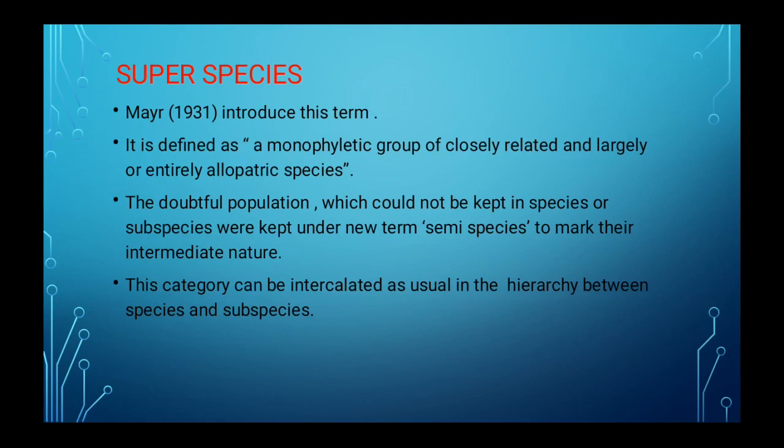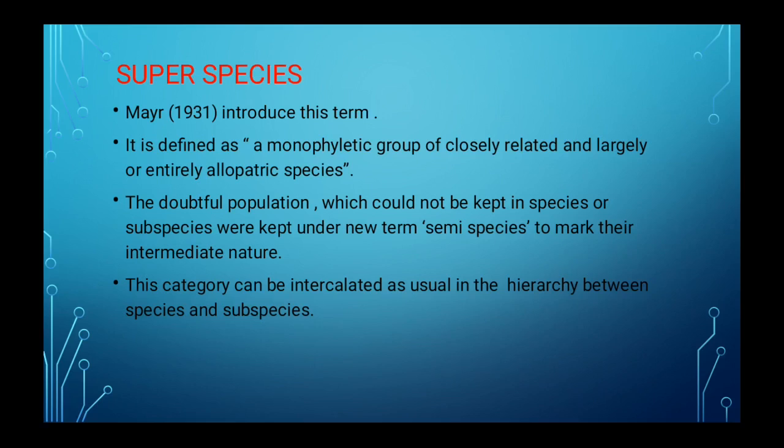Now superspecies. The scientist Mayr, in 1931, introduced this term. It is defined as a monophyletic group of closely related and largely or entirely allopatric species.